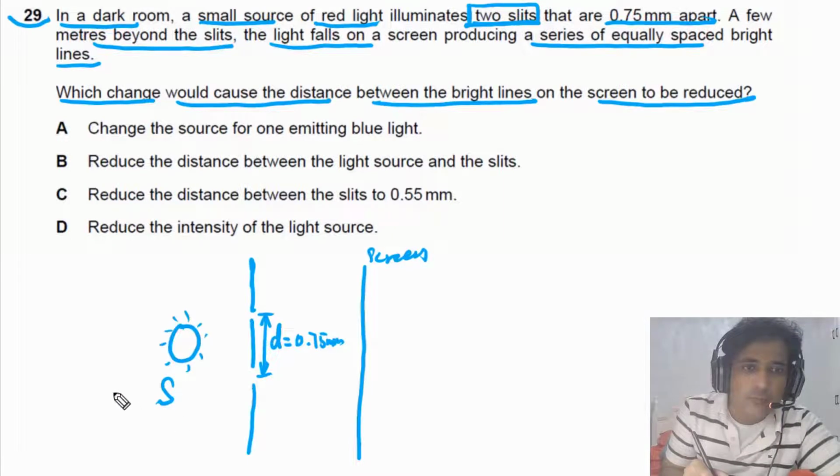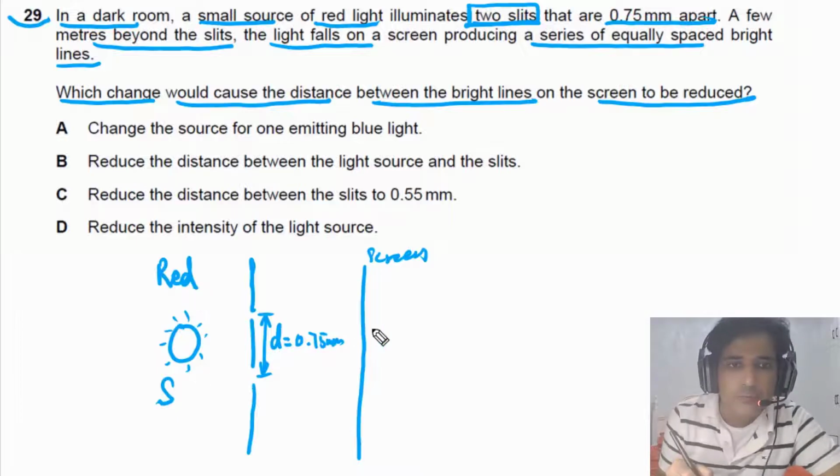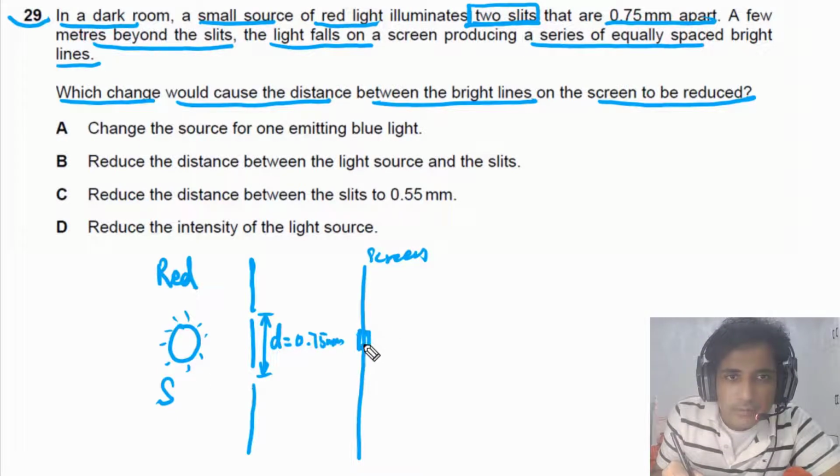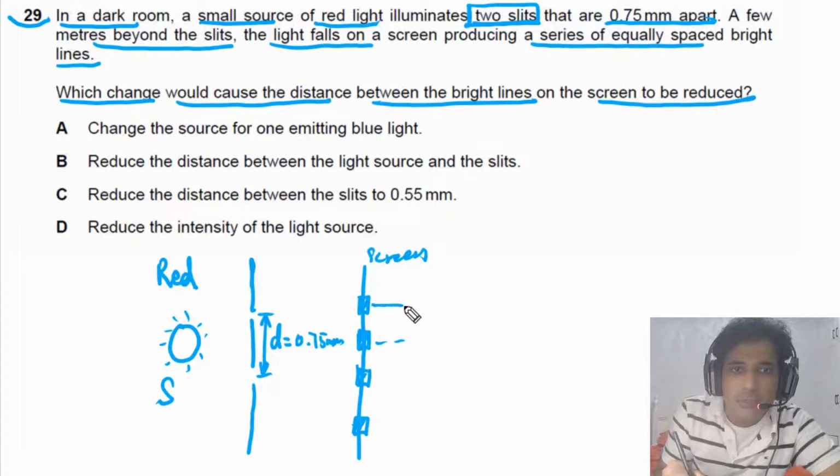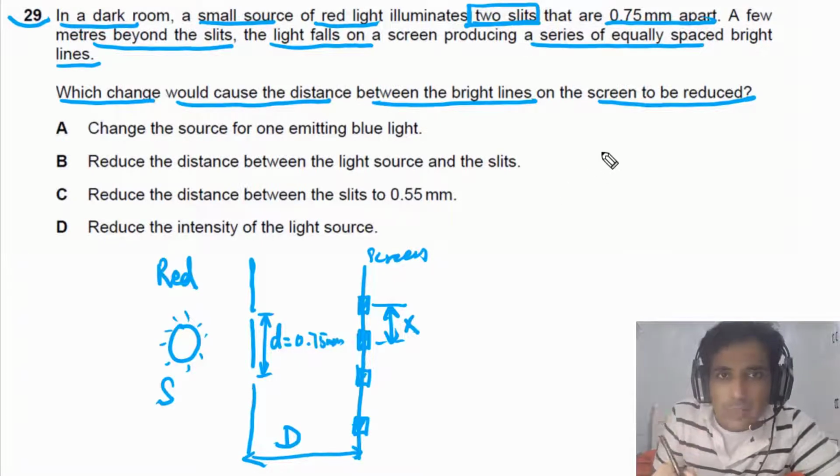This is the source of red light, so we can also say this is red light. We need to find out when the separation between the fringes, so these are the fringes, these are bright fringes, and the distance between two consecutive bright fringes, let's say that distance is equal to x, and the distance between the slits and the screen, let's say, is equal to capital D.